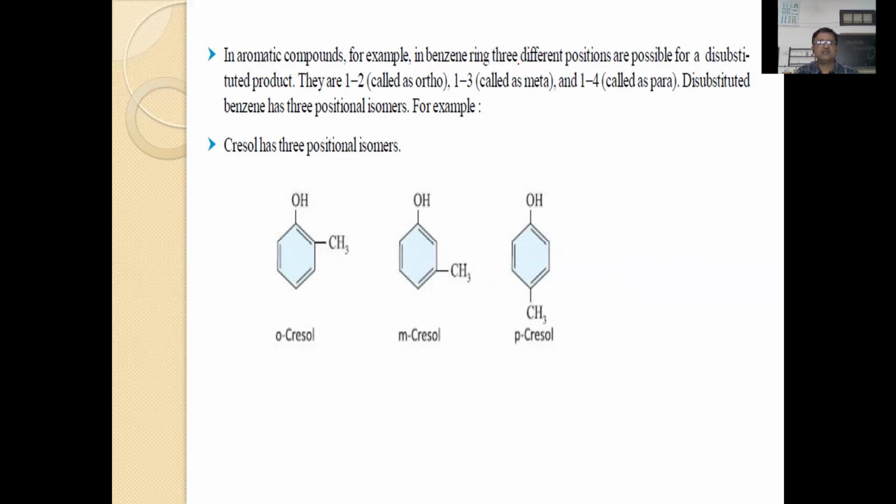With respect to the OH group at the first position, the CH3 group is at position 2: 2-methylphenol, also called orthocresol. Then the methyl group at the 3rd carbon is metacresol, and at the 4th carbon atom it is paracresol. So compounds with the same molecular formula that differ in the position of a functional group or substituent in aromatic compounds are also regarded as positional isomers.